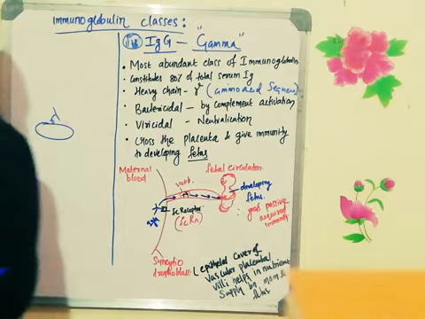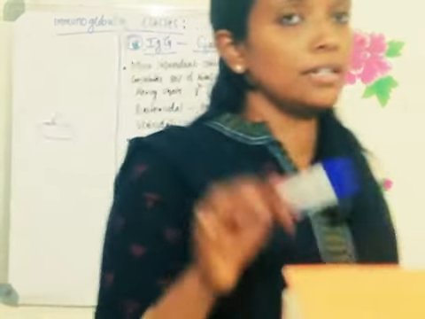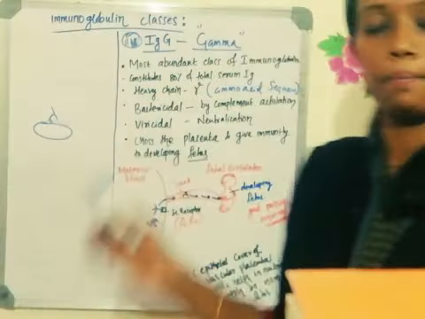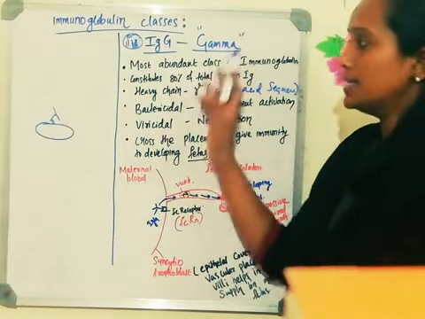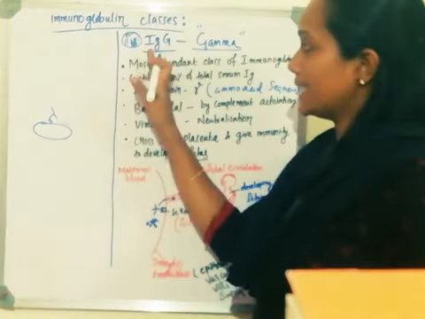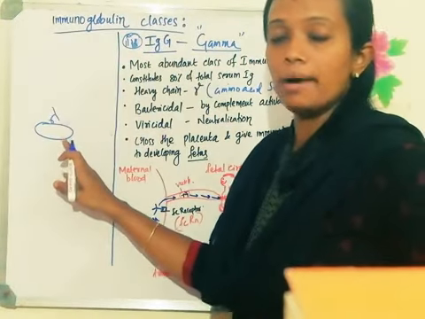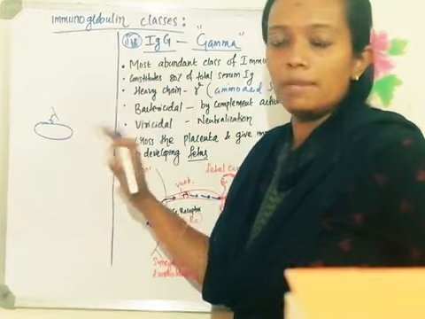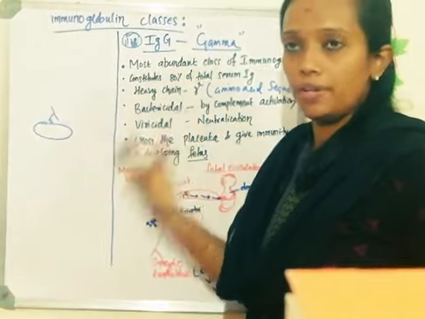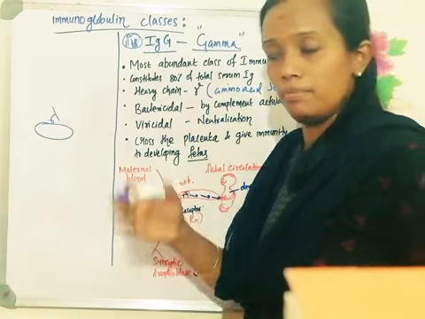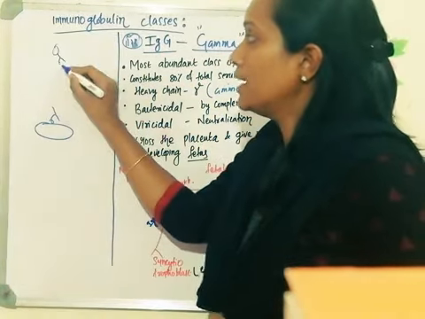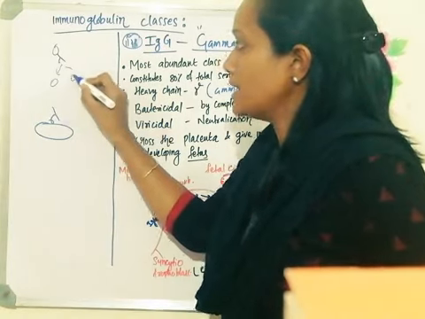Usually in the primary immune response, what happens? Bacteria enters the phagocytosis pathway, undergoes degradation, and then the activation happens and antibody production. Whereas the second time when the bacteria or the virus enters the body, the antibodies will directly identify the bacteria. There is no need of processing and presentation, because the memory cells are already there, which get the signal and differentiate into plasma cells and memory cells.